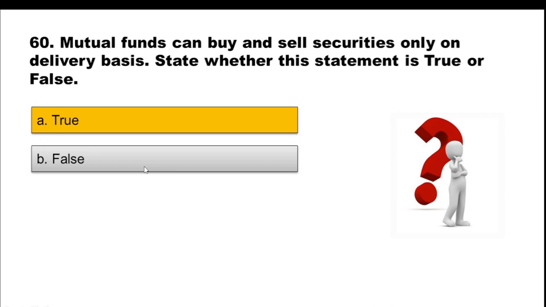There is no intraday trading that can be done in terms of mutual funds. Delivery basis means after the day is over, you get the units of that particular fund. So it is done on delivery basis. It is not on intraday basis as in the case of stock shares listed on stock exchanges. So the statement that mutual funds can buy and sell securities only on delivery basis is totally true.